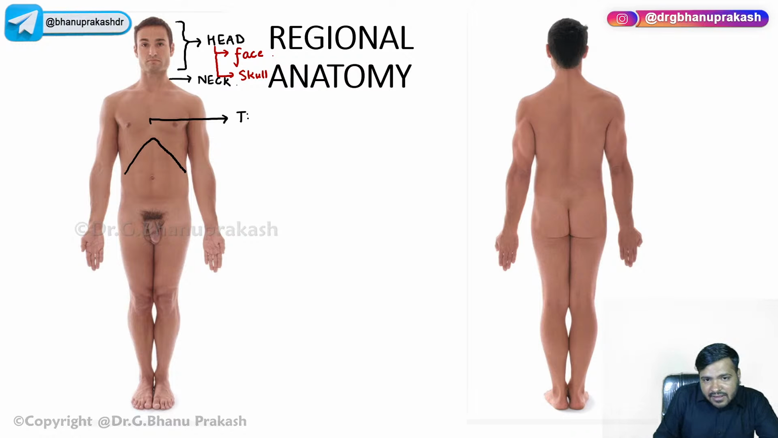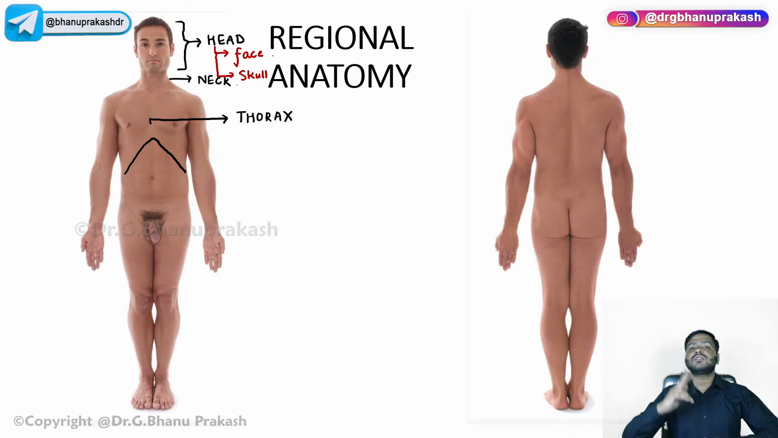That is the thoracic region, or commonly called the thorax, right? Now, in the thorax, can you tell me the two important organs that are present in the thorax region? I'm just testing your basics, guys. The two basic organs that are present in the thoracic region. The two important organs of the body.